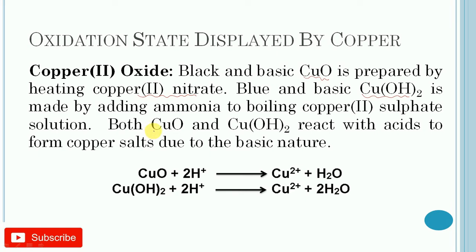Both copper(II) oxide and copper dihydroxide react with acids to form copper salts due to their basic nature. So these are the reactions showing the reaction between copper oxide and copper dihydroxide with acid, which lead to the formation of salts.